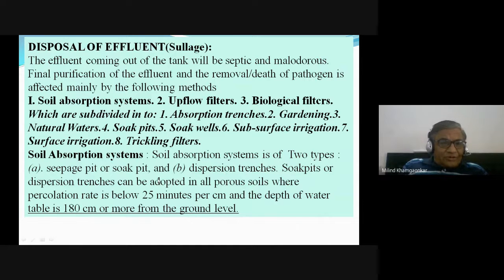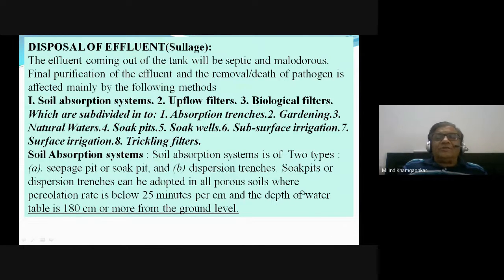In soil absorption, the sewage can either be put into the soak pit, or maybe certain long trenches which are filled with the rocks, the pebbles or the metals, etc. Soak pit is also filled, and this is let out into it, and it is allowed to percolate or permeate or infiltrate into the porous soil with a rate of 25 minutes per centimeter, is the percolation rate it is ensured.